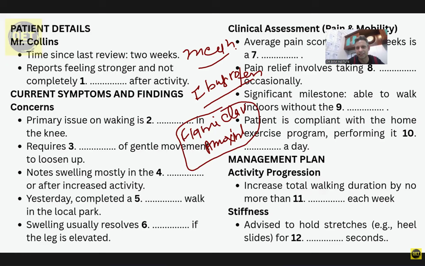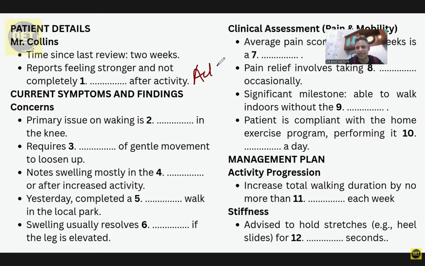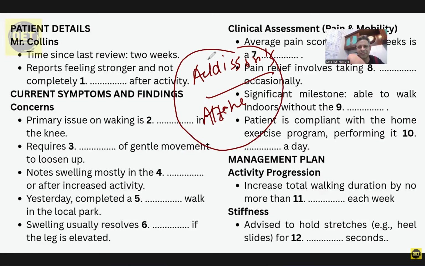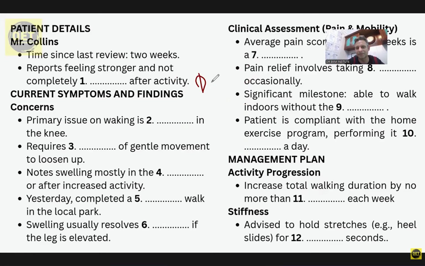Important rule of listening. Third, if there is anything like Addison's disease or Alzheimer's disease, and by chance you write the wrong spelling, they will not deduct your marks because these spellings are on the name of a scientist. But if it is about hypertension or diabetes mellitus, then they will deduct your marks.